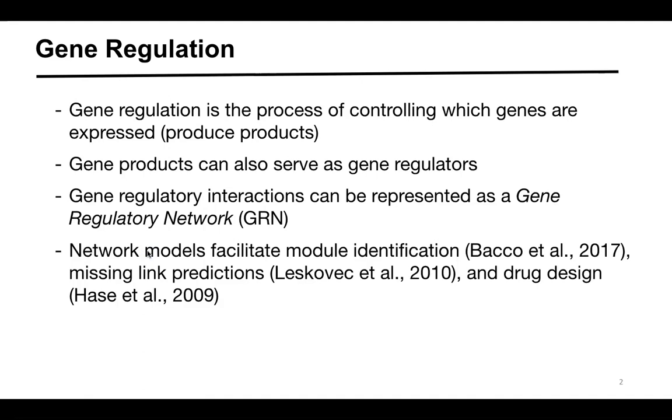Gene regulation is a process of control in which genes in a cell's DNA are expressed and produce their products, which in turn can themselves serve as regulators for other genes and so on. Gene regulation defines the properties and functions of every single living cell, providing us with the keys for understanding the mechanisms of disease and evolutionary processes. Gene regulatory relationships can be naturally captured by a gene regulatory network, or a graph, a discrete mathematical structure that has proven usefulness for various essential tasks.